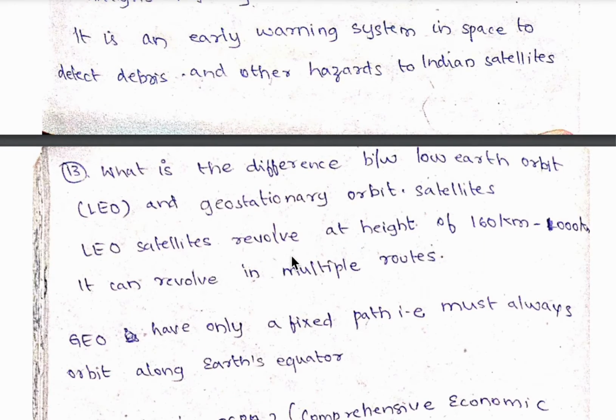13th question, what is the difference between low Earth orbit LEO and geostationary orbit satellites? So low Earth orbit satellites revolve at the height of 160 km to 1000 kilometers, and they can revolve in multiple routes, whereas geostationary orbit satellites, that is GEO, have only a fixed path. That is, it should always orbit along Earth's equator.